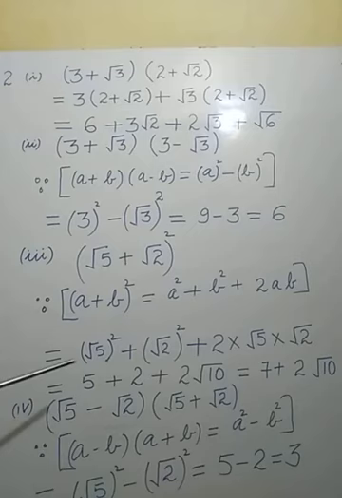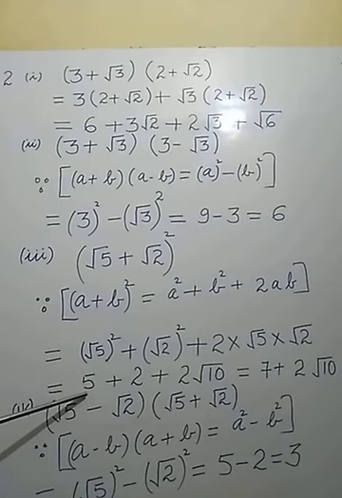Now we have to simplify. After applying the identity, we have to simplify. Now see, under root 5 whole square means it is in pair form, under root 5 into under root 5, and that will be equal to 5. You know how we can find the square root of any number. You have been taught in class 8 or previous classes to find square roots. So here it is not necessary to mention how it is 5.